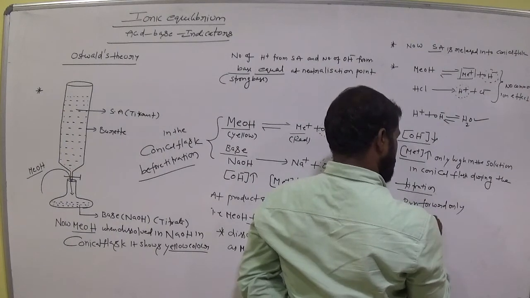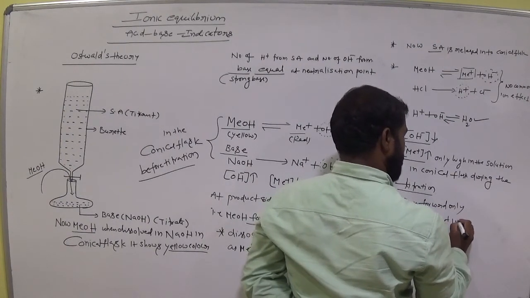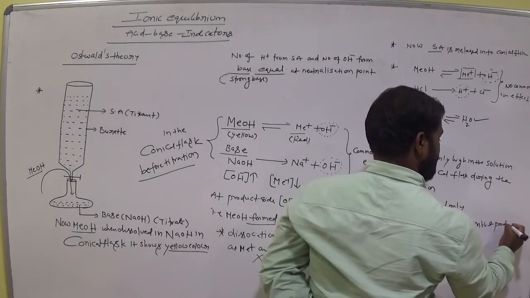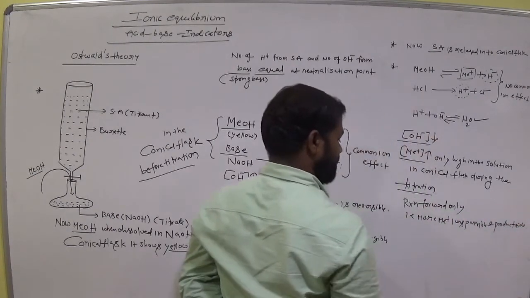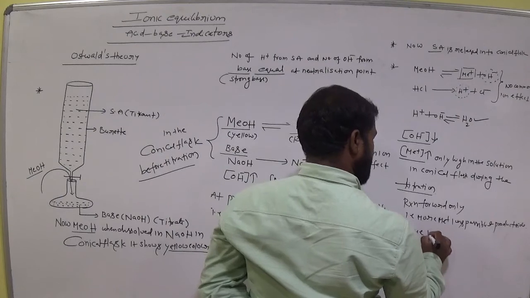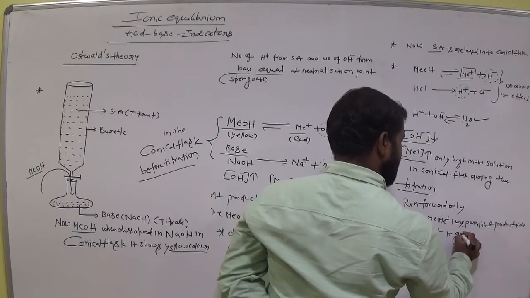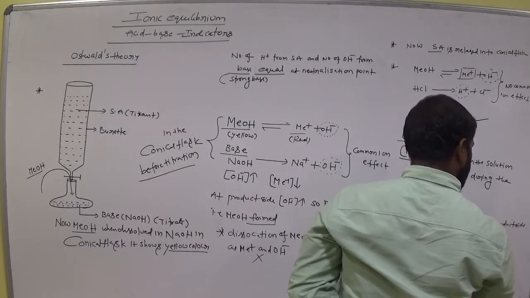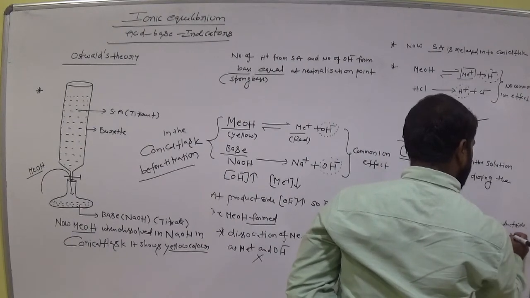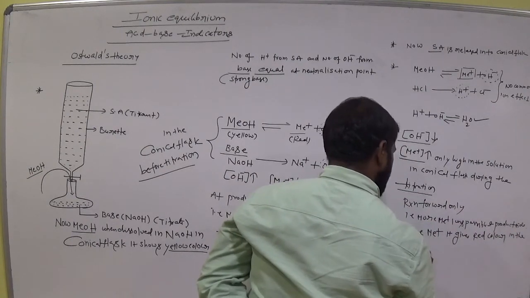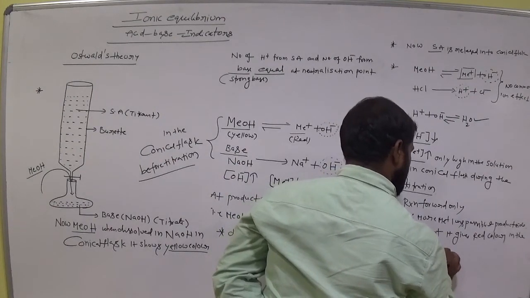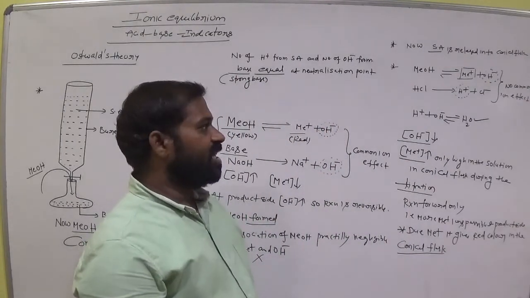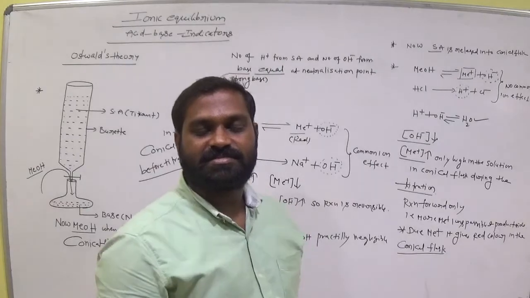That is, more Me plus ions are possible at the product side. Am I right? So due to Me plus, it gives red color in the conical flask. Okay. Due to Me plus, what happened? It shows red color.